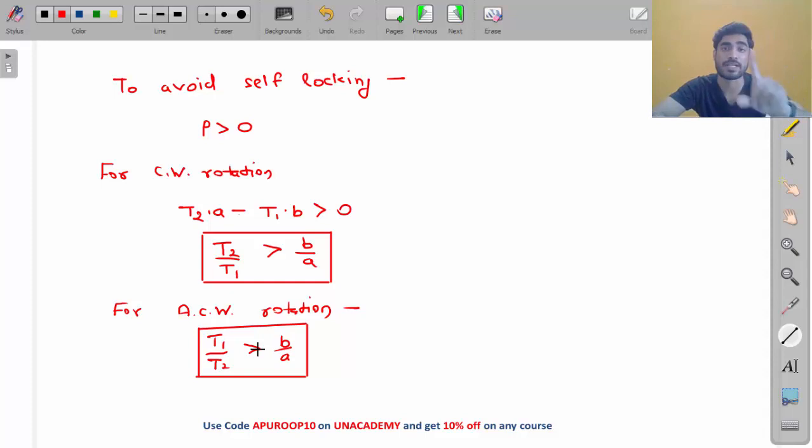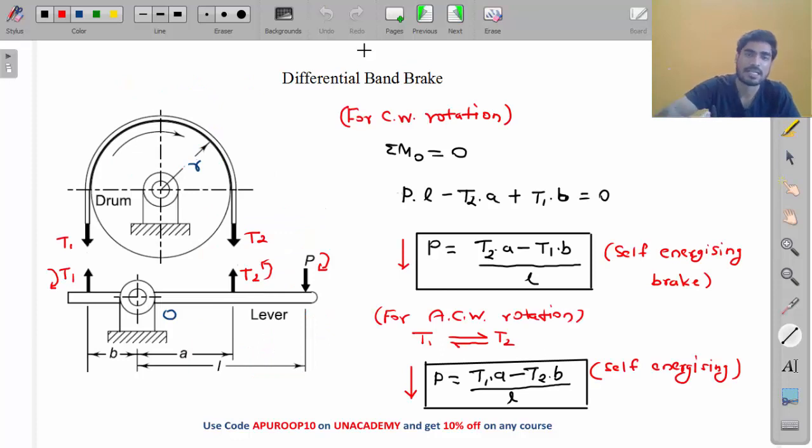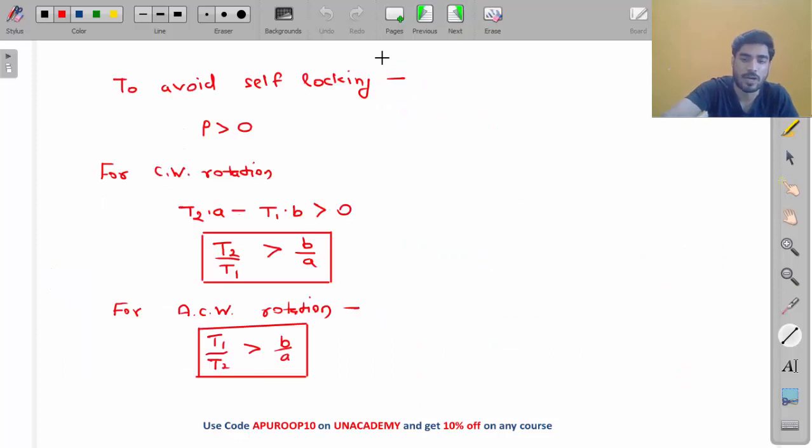You don't want self-locking. You want a self-energizing brake, but not self-locking. Otherwise, brakes will not be in your control. So P should never be equal to 0 or less than 0. It should always be greater than 0. So these two are the conditions to avoid self-locking. Do you understand this much, my friend? Differential band brake is a self-energizing brake, and in order to avoid self-locking, you need to follow these conditions.